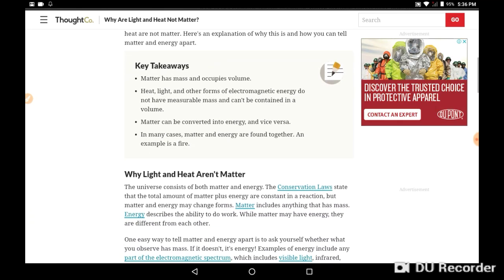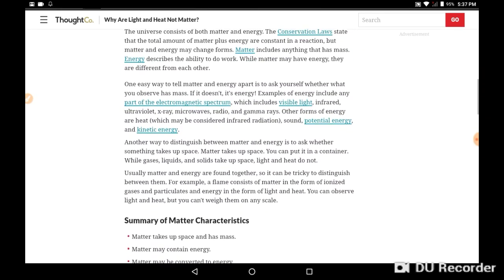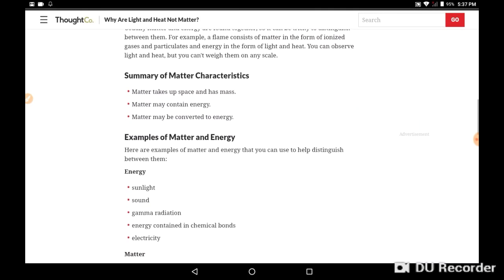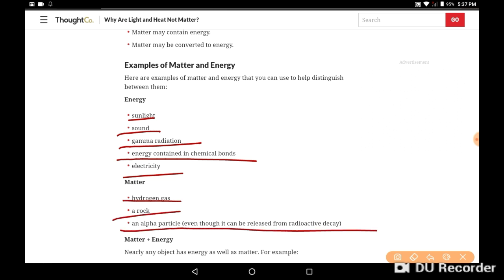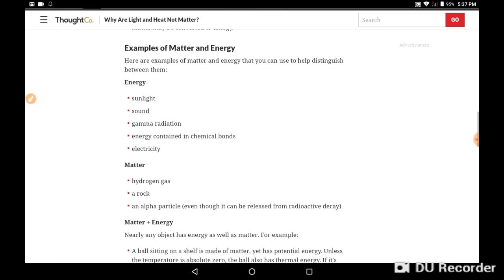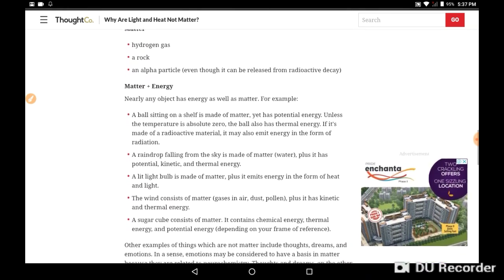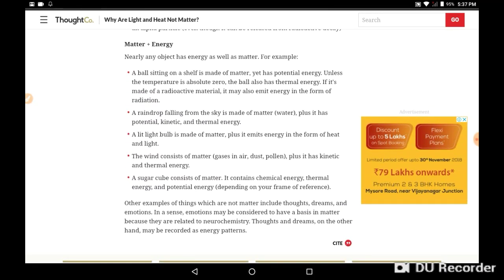Here is the reason for the main question. Energy, sunlight, sound, gamma radiation, energy contained in chemical bonds, electricity, hydrogen gas, a rock, alpha particle. Many of them are.